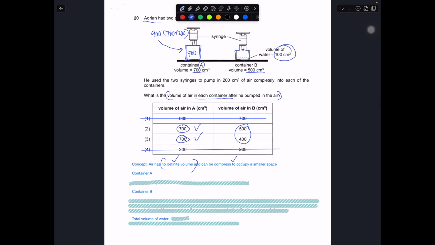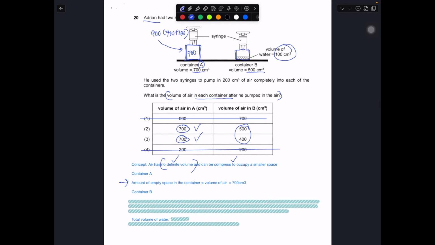Okay, so to recap A, the volume of empty space in the container will equal the volume of air, which is 700 centimeter cube over here. For this kind of question, to calculate the volume of air, just take the volume of empty space within the fixed container. That will be the volume of air that we're talking about, no matter how much is being pumped in or removed.